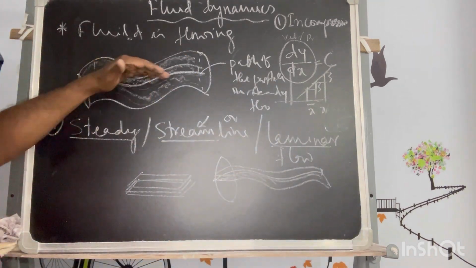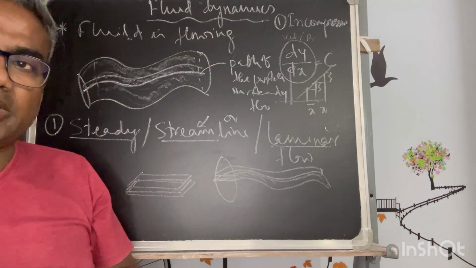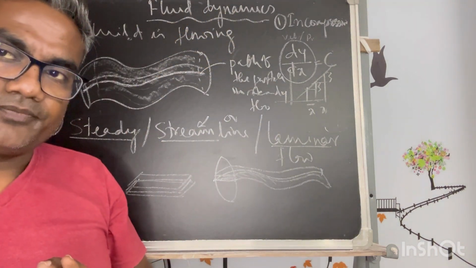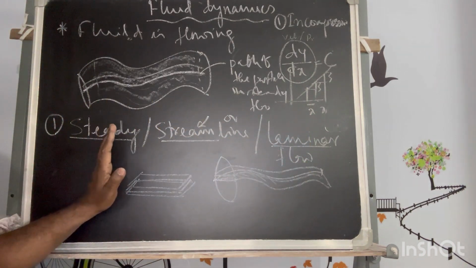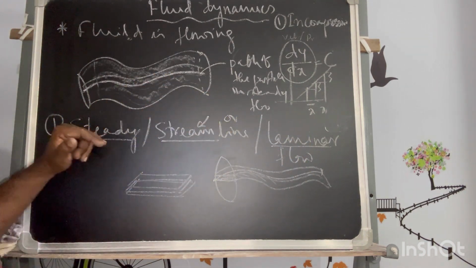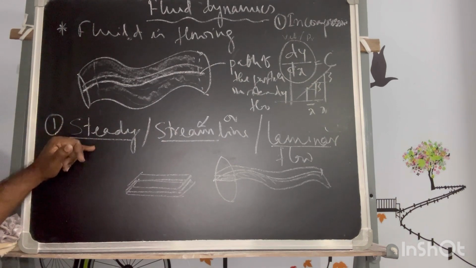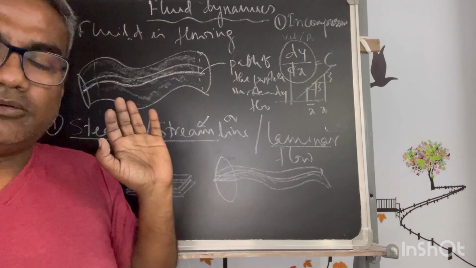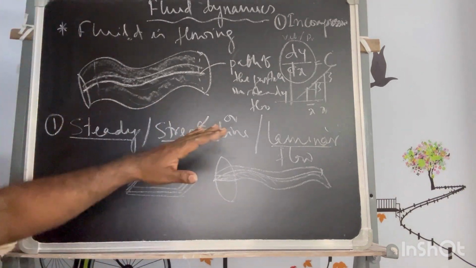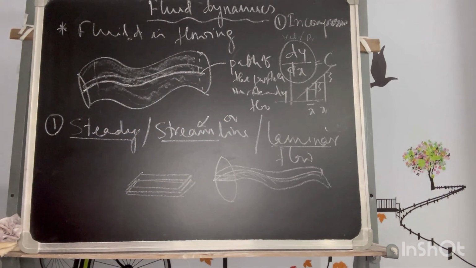So this is one kind of laminar flow. Understand? So these all are related as long as this is a steady flow. So steady flow will be there, then streamline will be there, then laminar flow will be maintained. Otherwise everything will be disturbed.